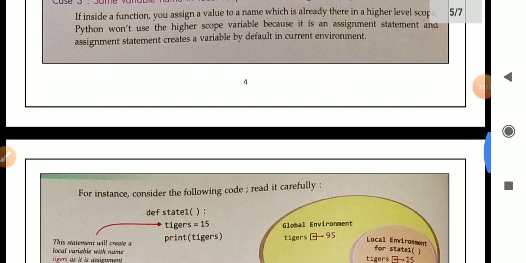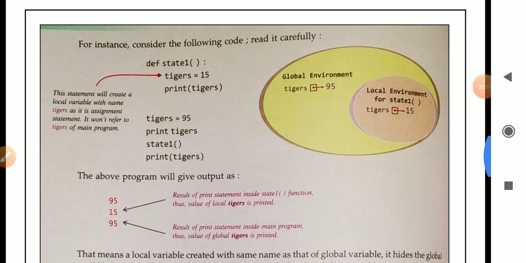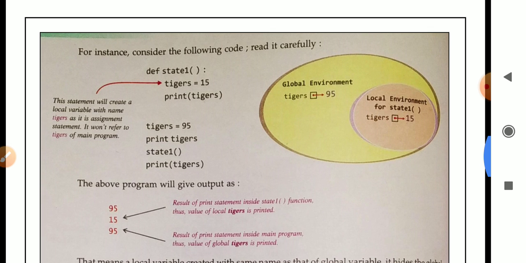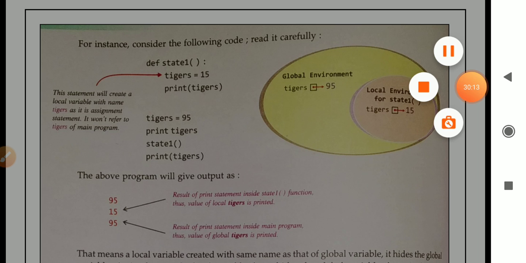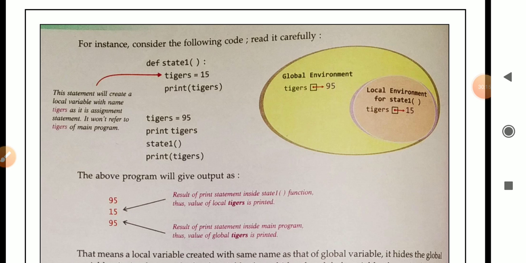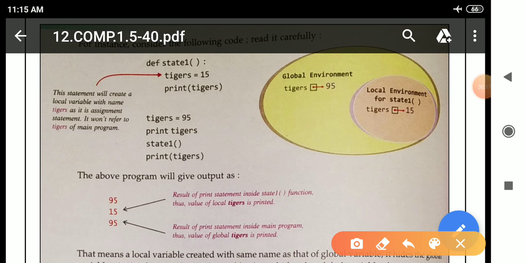One example is given below. For instance, consider the following code, read it carefully. This is the function header, and these two lines are the body of this function.